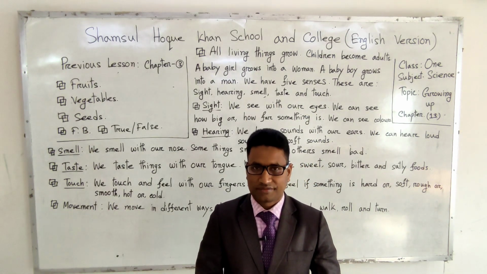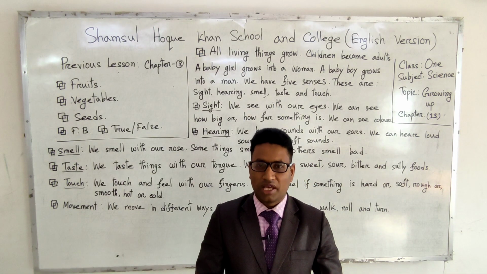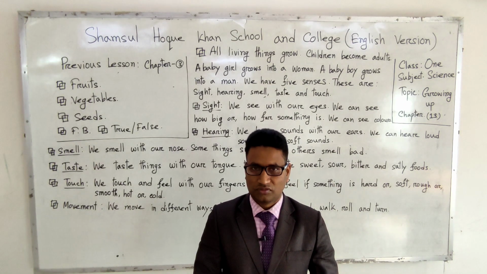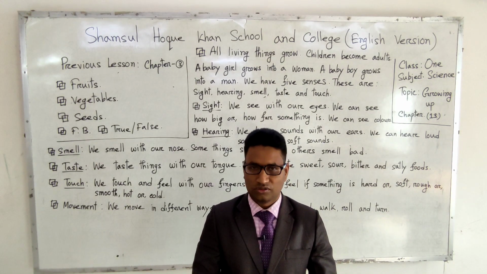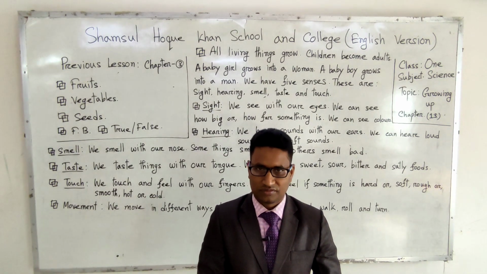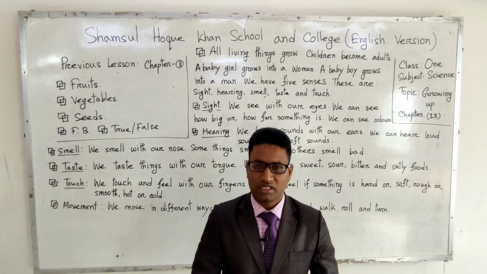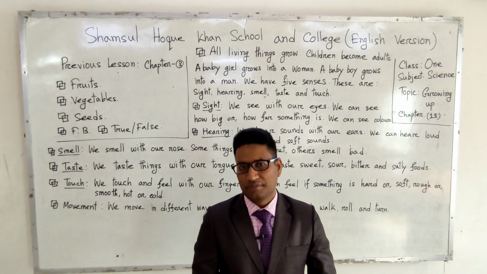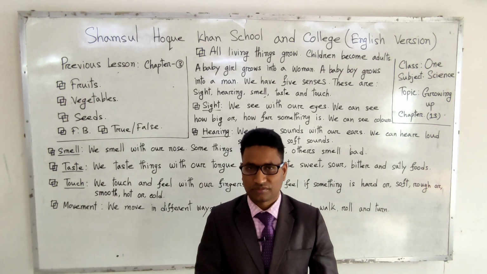In the same case, all plants grow. All plants will grow, and at a time a small seedling, Bengali meaning chara gas, will become a big tree.